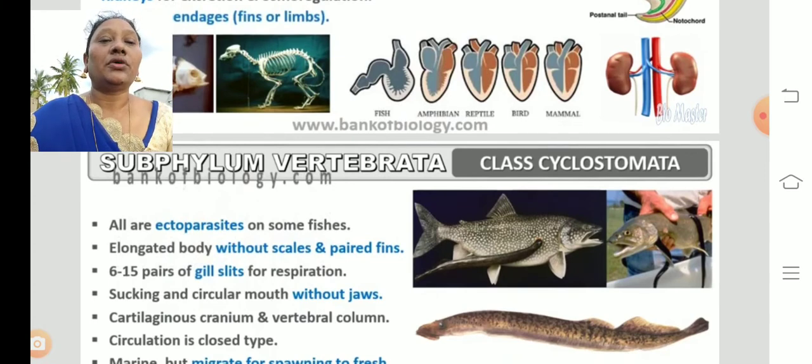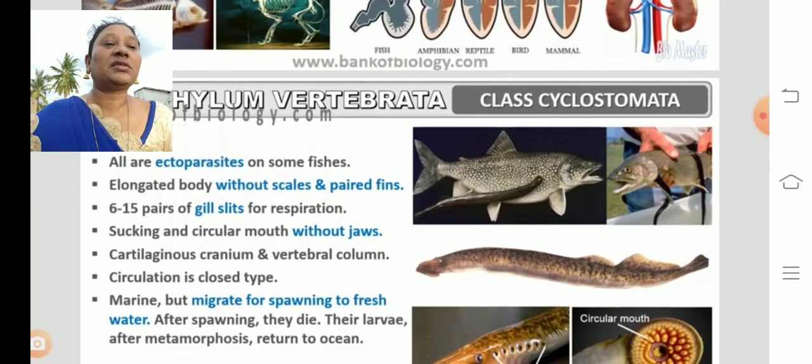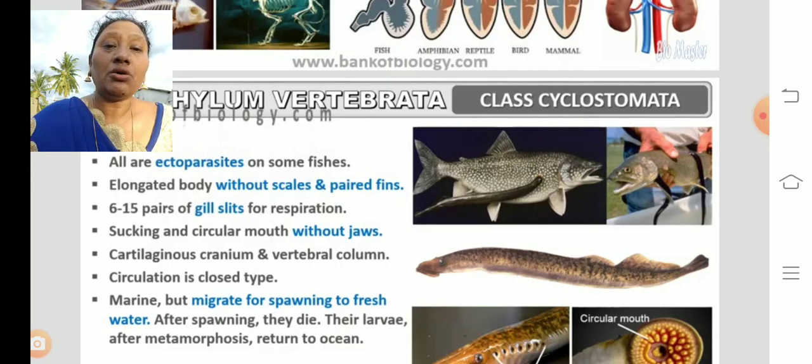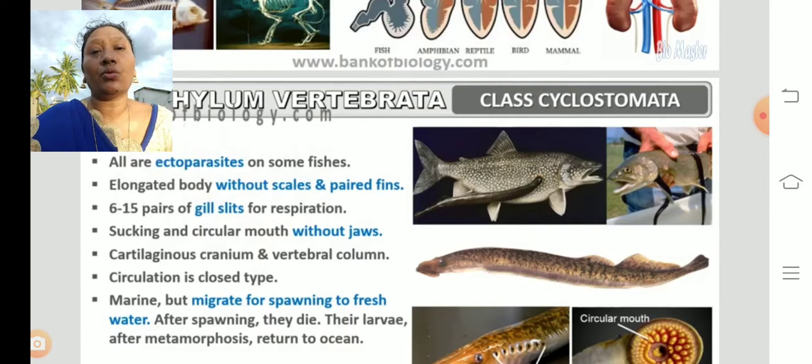Now, the next subphylum in Vertebrata is Cyclostoma. Let us see the general characteristics of the Cyclostoma. All are ectoparasites on some fishes. Ectoparasites means they act as parasites outside the host. Elongated body without scales, and paired fins. Elongated body means a stretched, long body, without scales, but they have paired fins, which are helpful for swimming in the water.